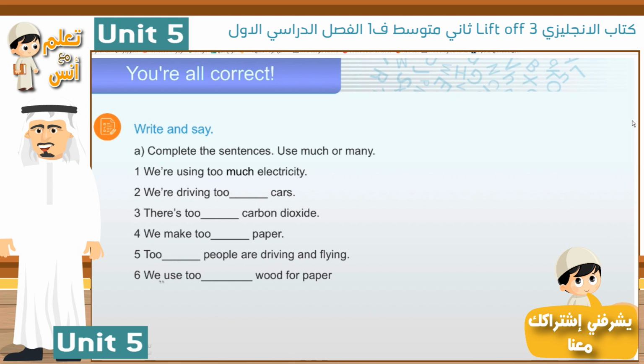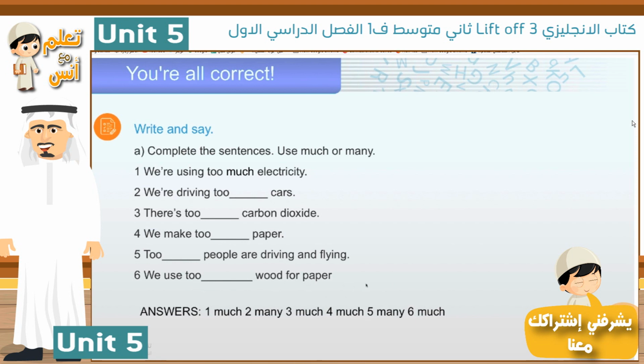Now, say why you think the things in exercise 5A are happening. Let's go back. This is 5A. We are using too much electricity. Why? I think we are using too much electricity because we need air conditioning. What do you think? Just say what you think in your mind.